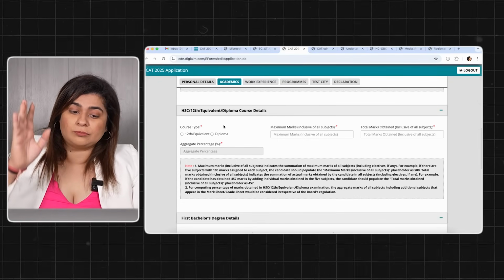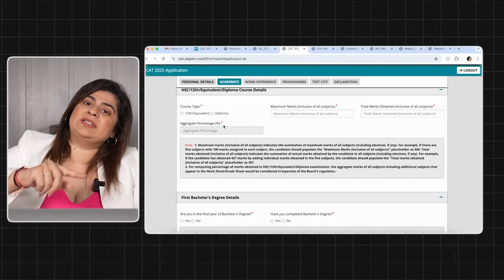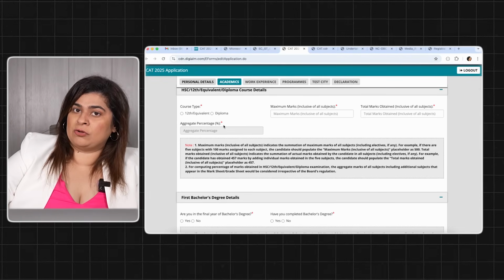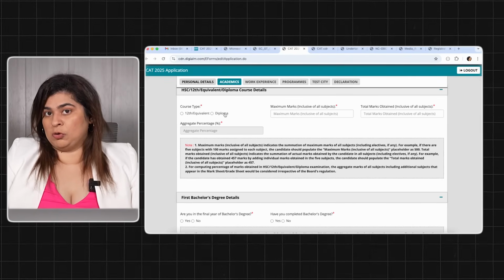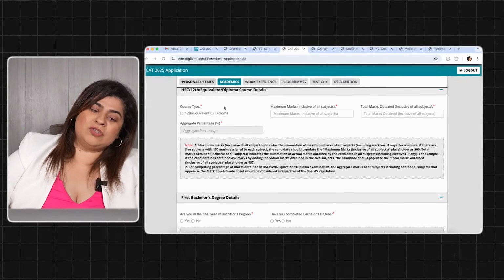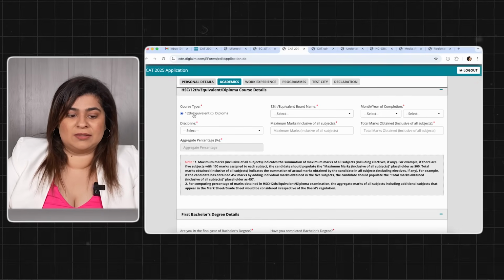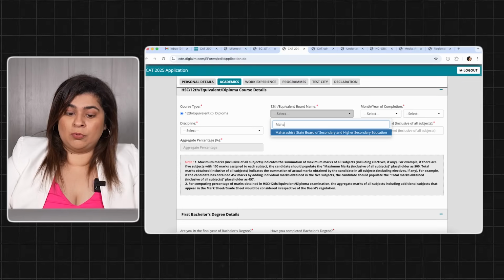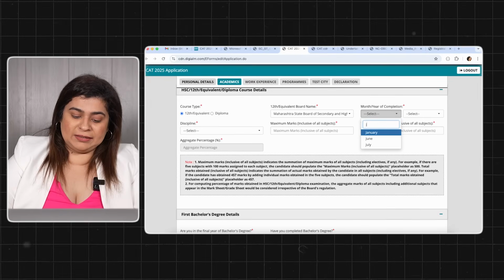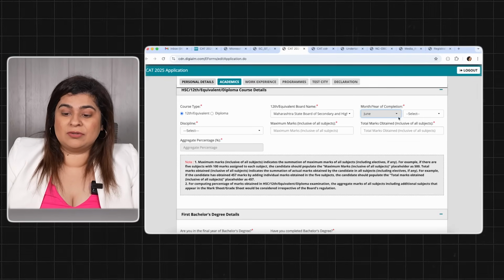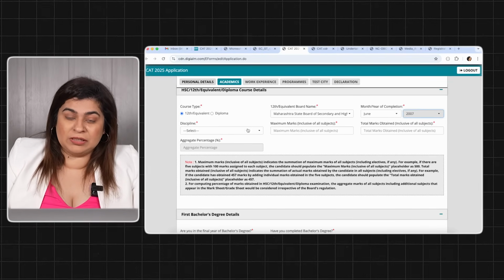Then comes your HSC, 12th, diploma or any equivalent degree. So a lot of people after 10th take diploma or take integrated courses. तो उसमें जो आपका 2 years के बाद आएगा 12th or equivalent या diploma. So if you are doing an integrated course, you will come in 12th or equivalent. If you have taken diploma, so you will put your diploma details. Again here, choose the board that you belong to, choose the year and month of completion correctly based on what is there present on your mark sheets. Do not make any mistakes in that. It should be absolutely correct.